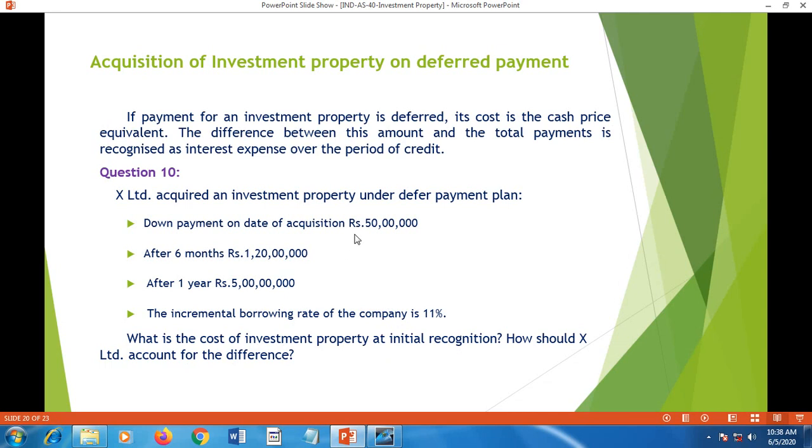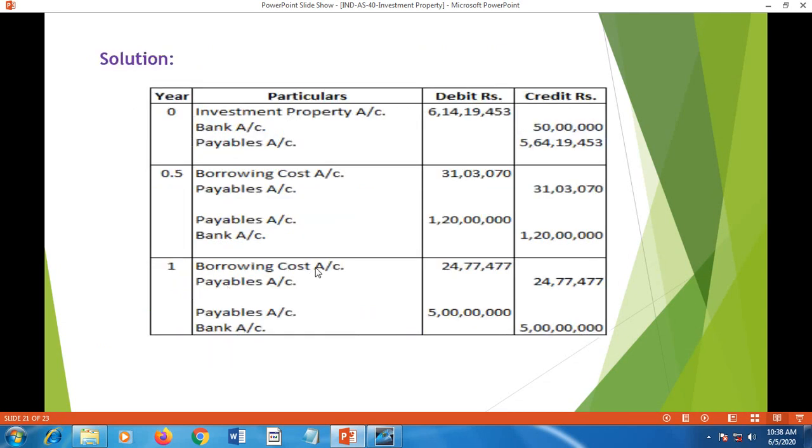Here, at various stages the amounts are paid. Down payment is 50 lakh and after 6 months and after 1 year further cash is paid along with the interest content of 11%. Now we should find out the cost element and interest element in payments given after 6 months and 1 year. And after finding the interest element and cost element, we should pass journal entries, but for the values to record in the journal entries, we should have some working.